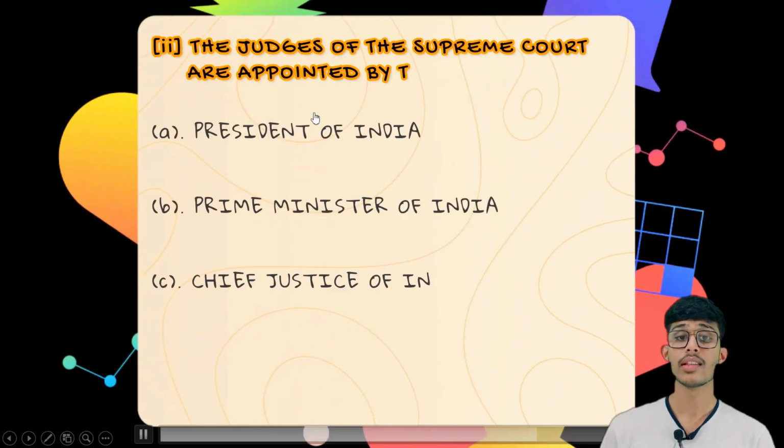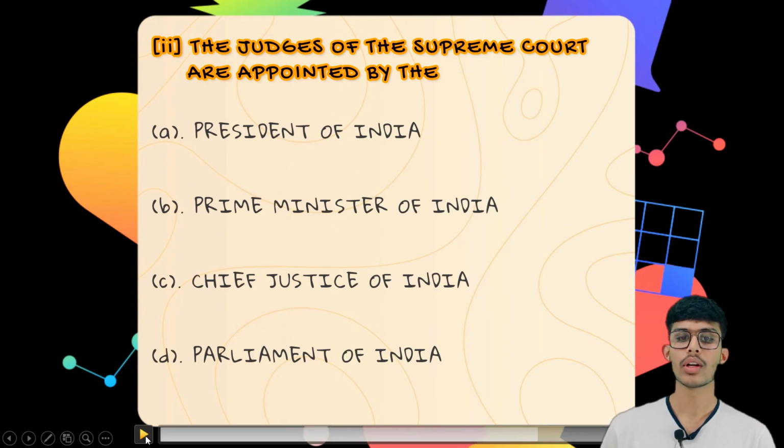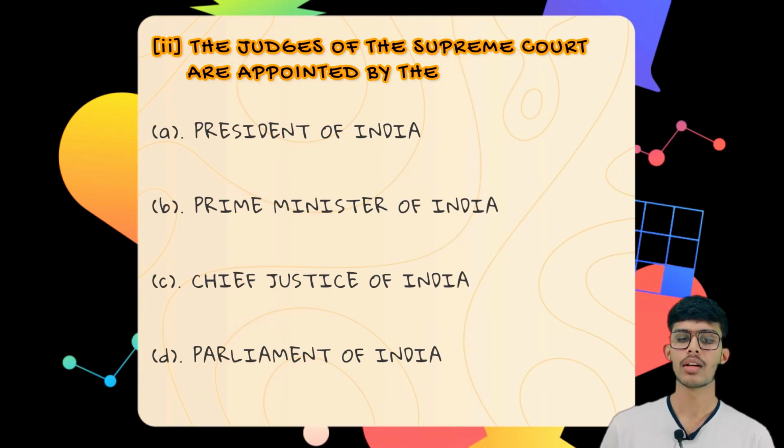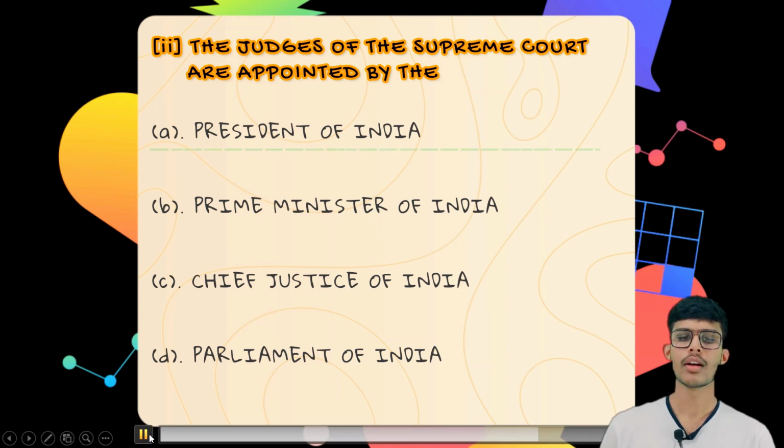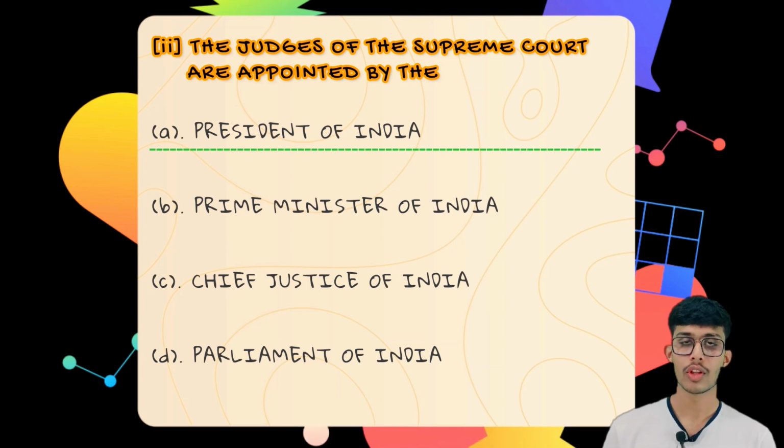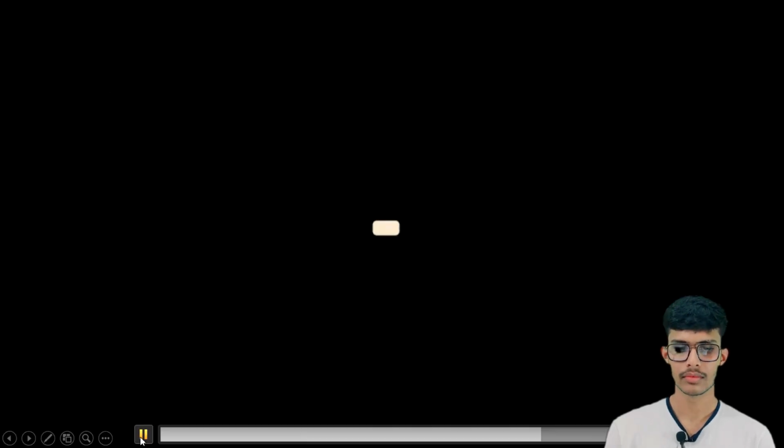The second question is, the judges of the Supreme Court are appointed by: the first option is the President of India, the second option is the Prime Minister of India, the third option is the Chief Justice of India, the fourth option is the Parliament of India. So the correct option is the President of India, who is the head of the country.